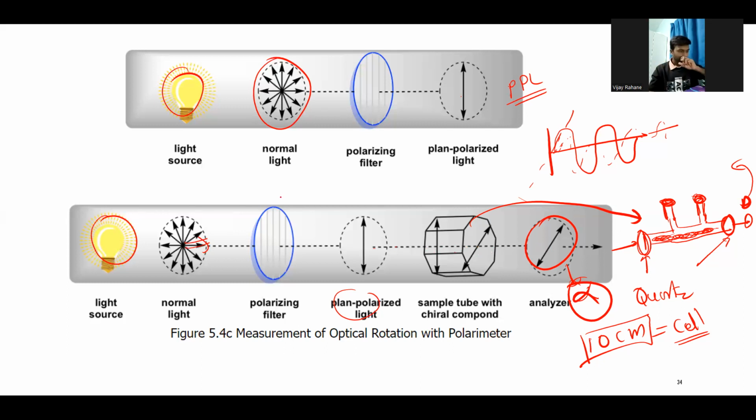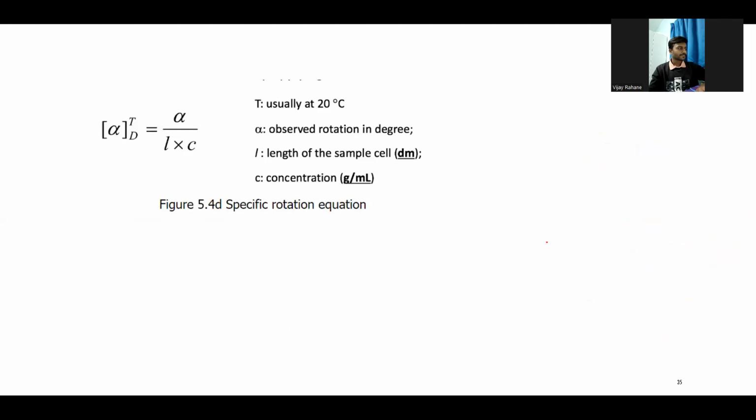So we'll get the same sort of light coming out from the analyzer. This is the instrumentation inside the instrument, and this is how we measure the optical rotation. And yeah, this is the formula, you can refer to this formula.